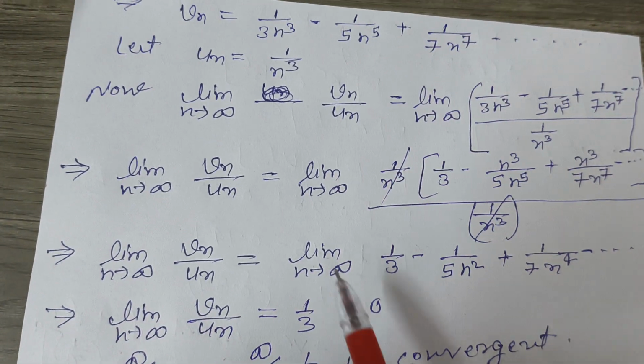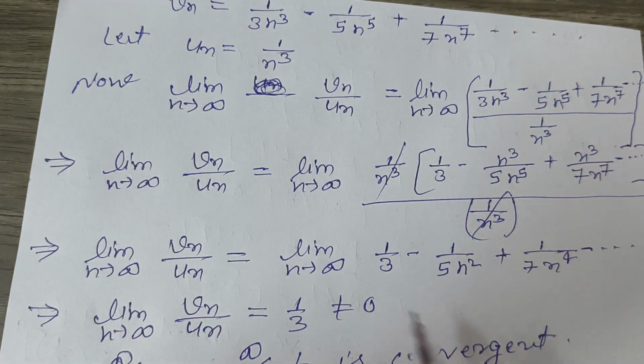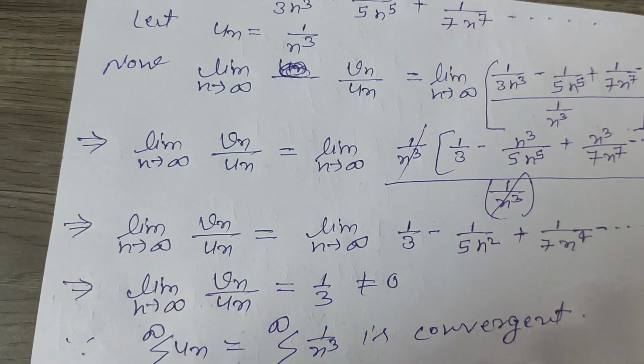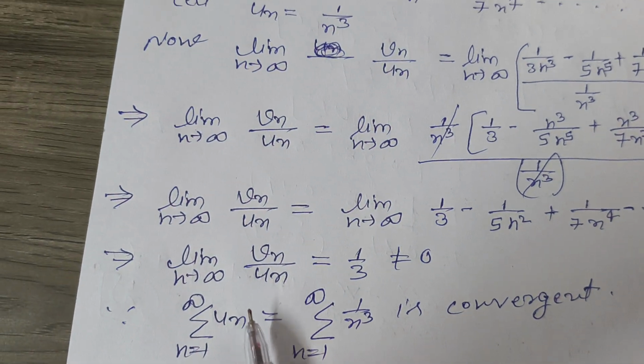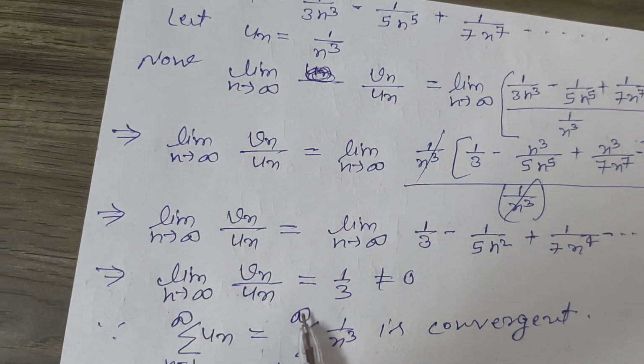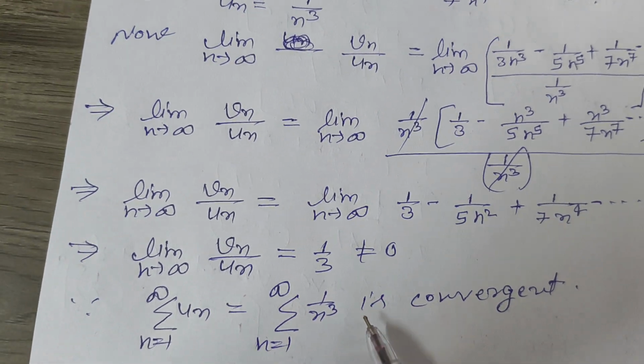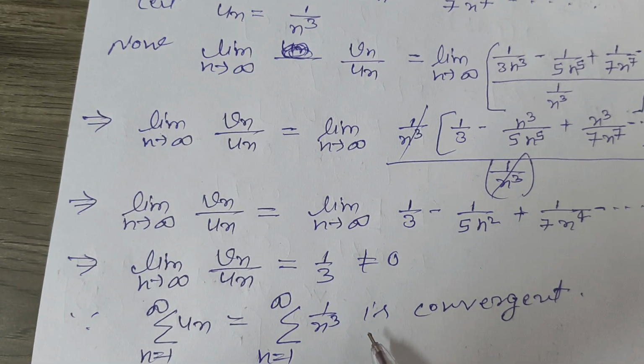and after solving we get limit n tends to infinity Vn upon un equal to 1 by 3, which is a non-zero number.